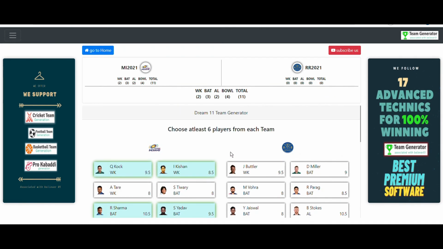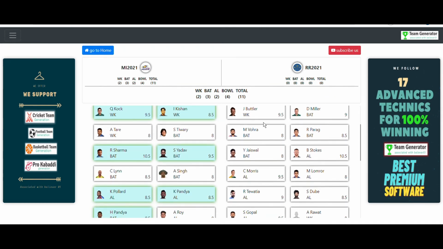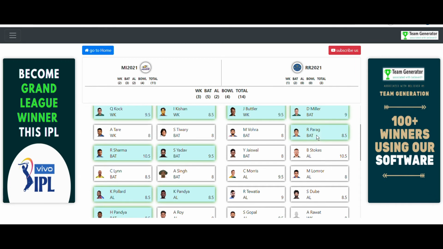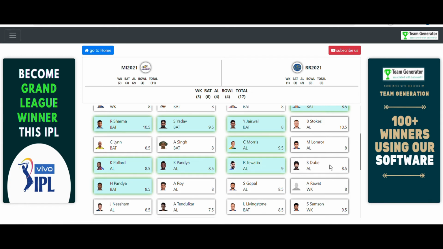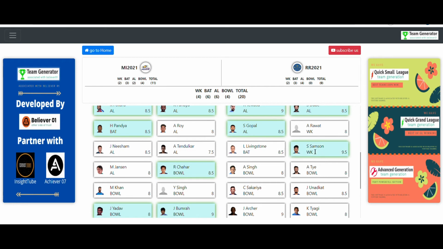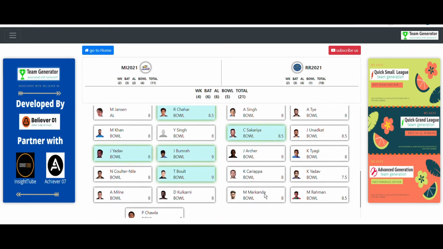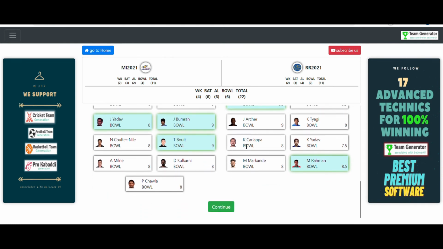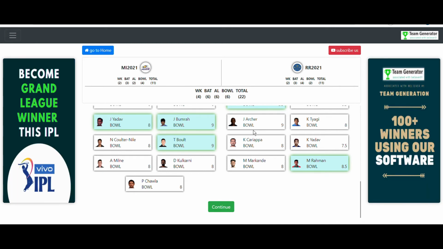Okay, and from the RR side, Butler, Miller, Riyan Parag, Jaiswal, Chris Morris, Rahul Tewatia, Shivam Dube, S. Gopal, Sanju Samson, Sakariya and Mustafizur Rahman. These are the players from the RR side. After that, continue. You can select any number of players. I mean, you can select 20 players out of 22, no problem.